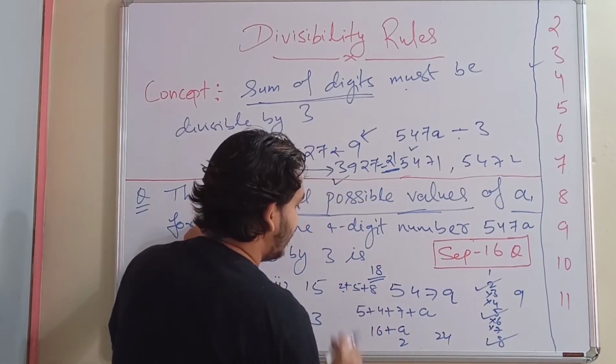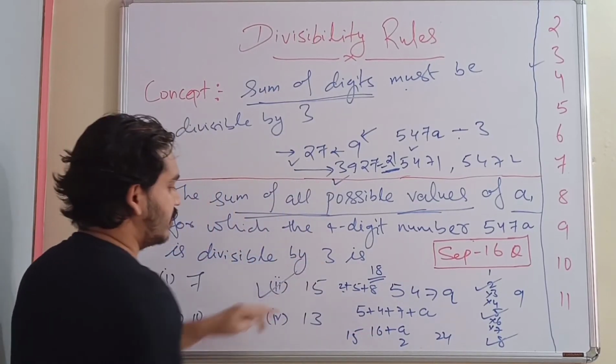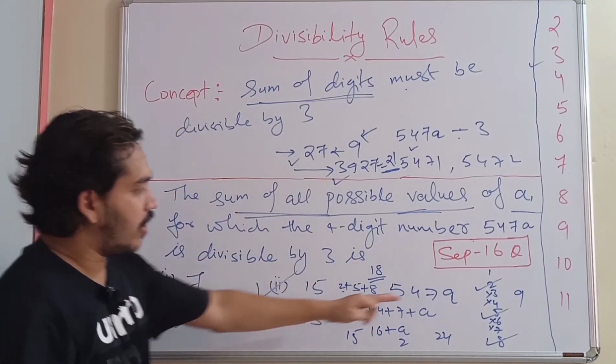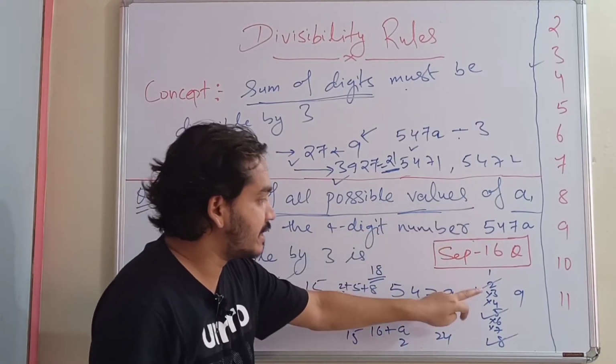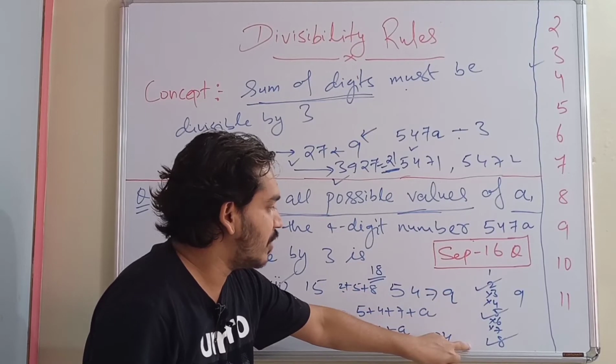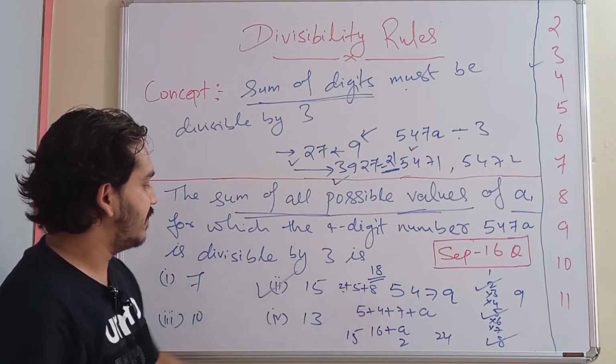2 plus 5, 7. 7 plus 8, 15. So the answer is the second option, 15. For all these three numbers, this number will be divisible, and it is asking the sum of all possible values. So the answer will be 2 plus 5, 7, plus 8, 15.